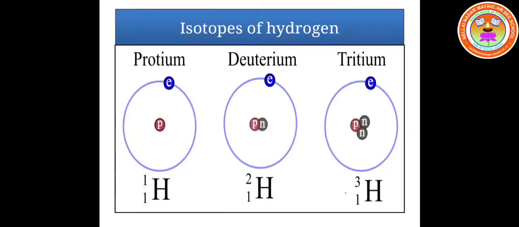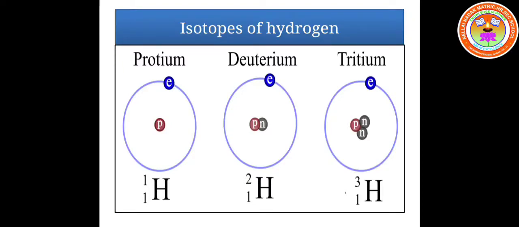Now let us learn some examples for isotopes. Isotopes of hydrogen. The isotopes of hydrogen are protium, deuterium and tritium. The atomic number is 1, common to all these isotopes. The mass number of these isotopes differs. For protium, the mass number is 1. For deuterium, the mass number is 2. For tritium, the mass number is 3.